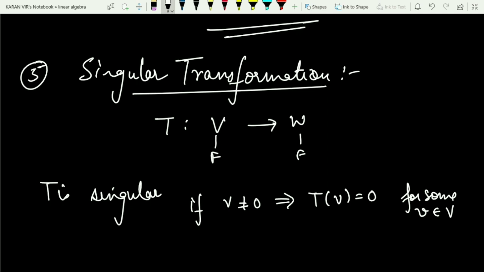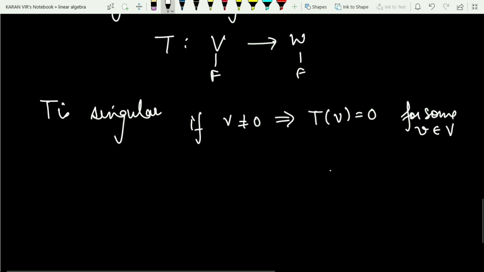Right? That is, then can I say that the null space contains at least one non-zero element? Yes, fine, because you are considering a non-zero vector V and it is getting mapped to 0.